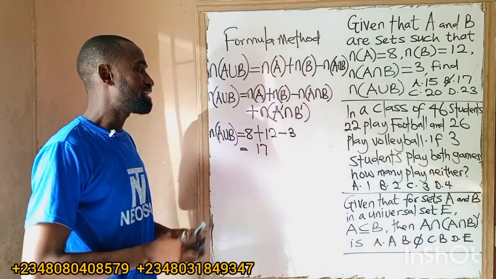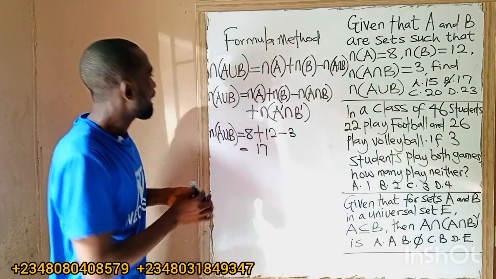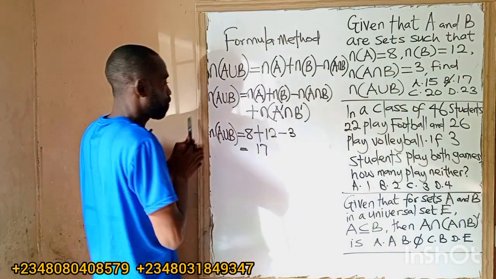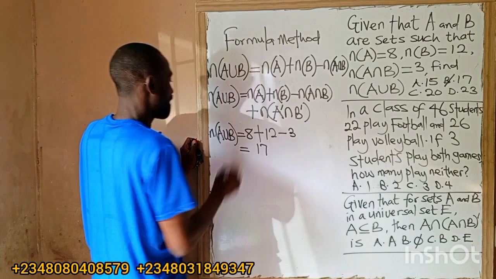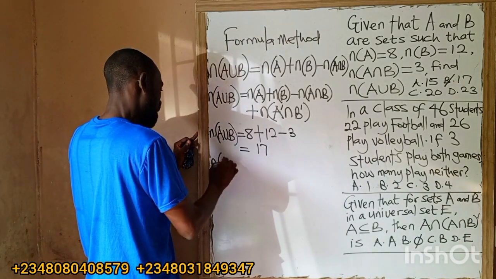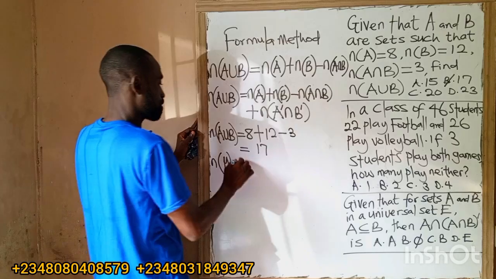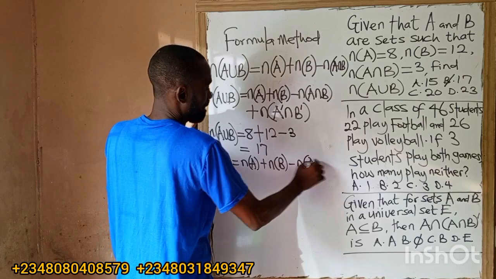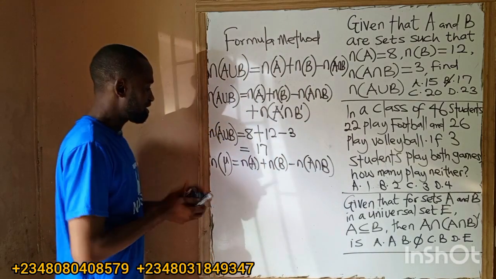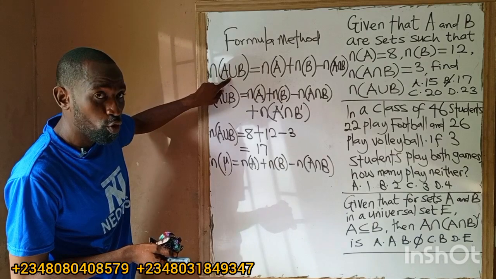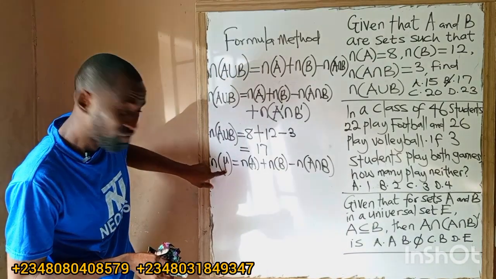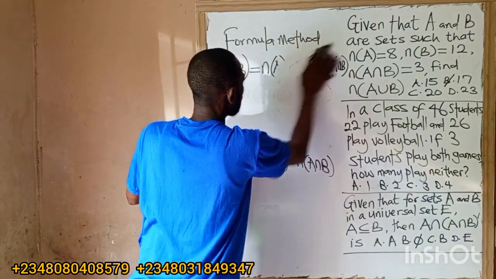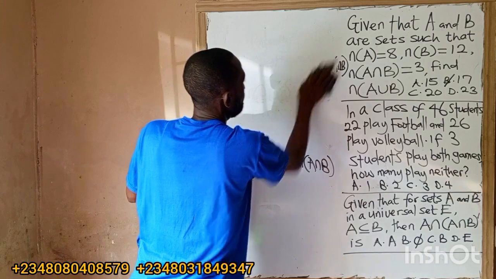In a class of 46 students, that is the universal set. I can call the number of A or B the universal set. Take note of that. So the number of the universal set is equal to the number of A plus the number of B minus the number of A and B. This universal set is A or B. So we get the first question out of the way. So let's go to the second question.